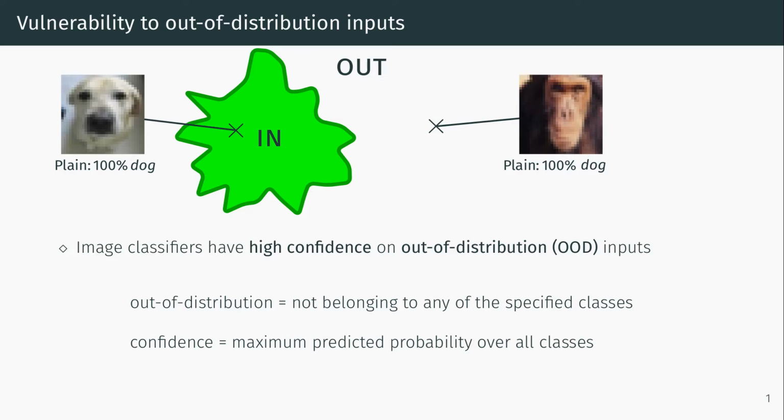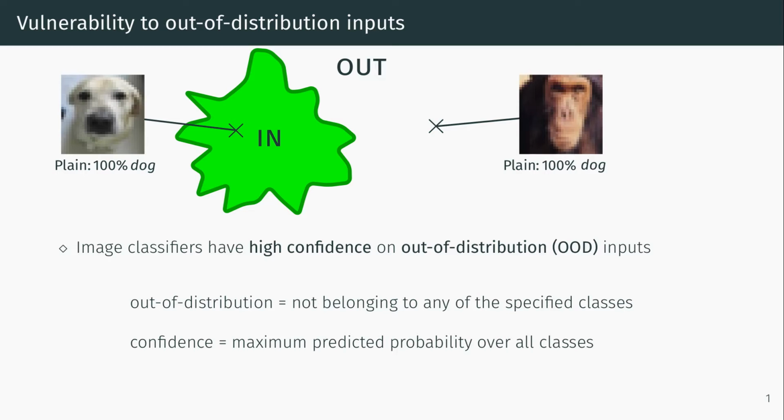When we have a deep neural network classifier for CIFAR-10 that is trained for distinguishing dogs and 9 other classes like cats and sheep, and we now feed an input into this classifier that does not belong to any of these classes, like the chimpanzee here on the right, then the model is often still very confident that it classifies this input correctly. Like here, it is 100% certain that the chimpanzee is a dog.